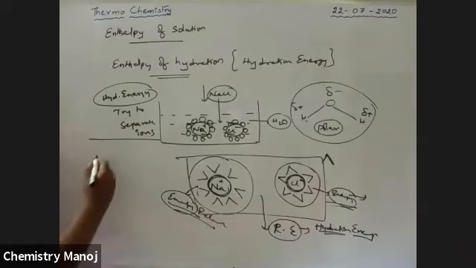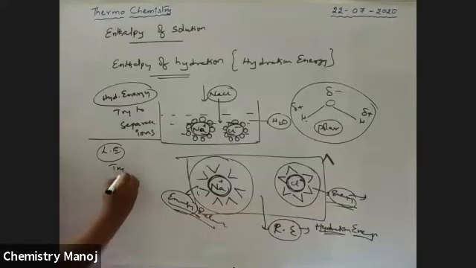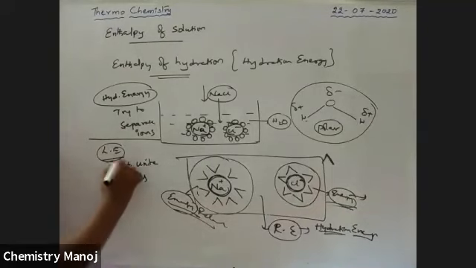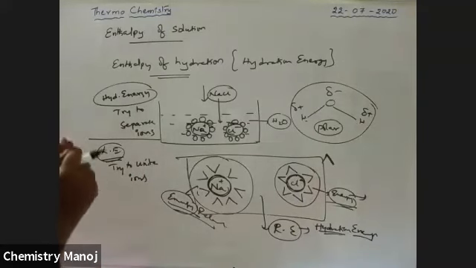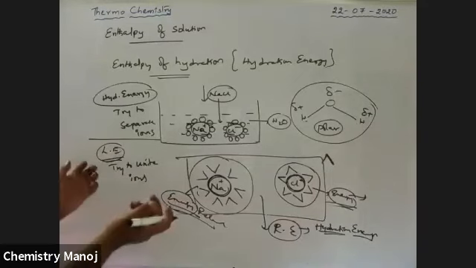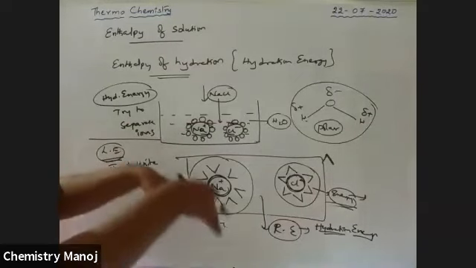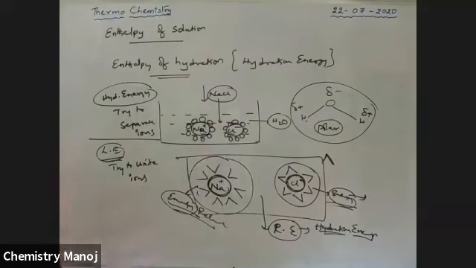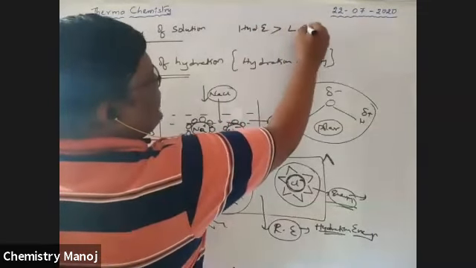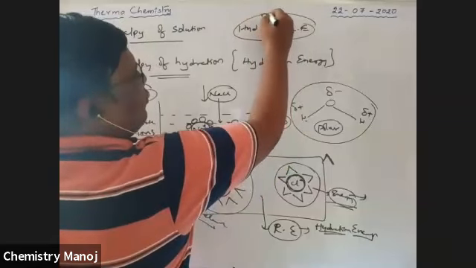Lattice energy tries to unite ions. The more the lattice energy, the more closely packed and strongly attracted the ions are. So lattice energy tries to unite ions, and hydration energy tries to separate ions. When those ions separate, it is easy to solubilize. Okay. Therefore, the chemical whose hydration energy is greater than its lattice energy is more soluble.